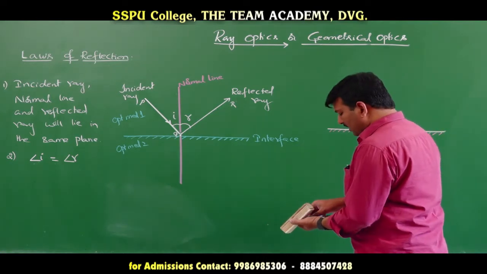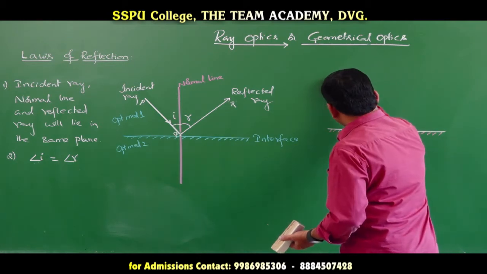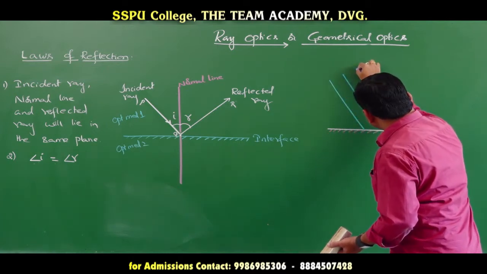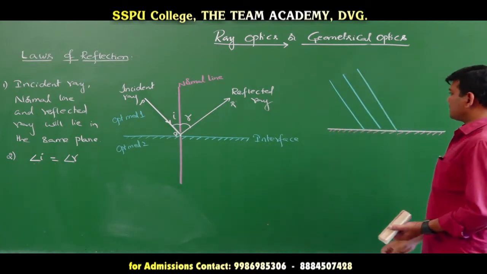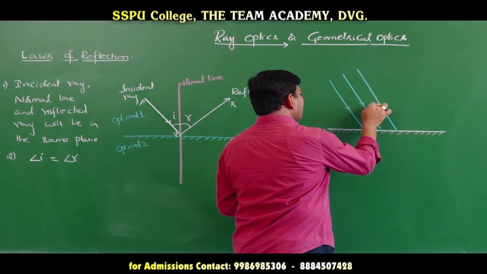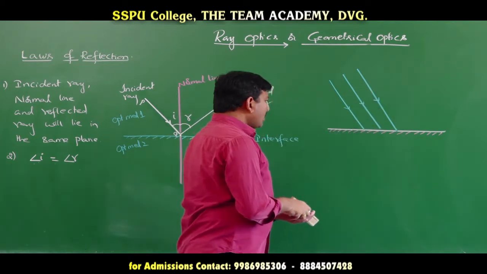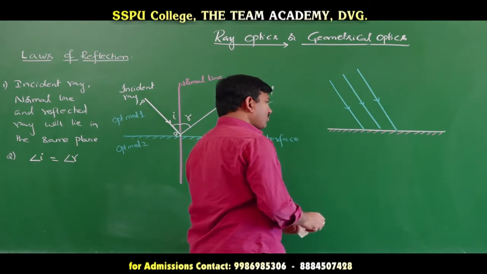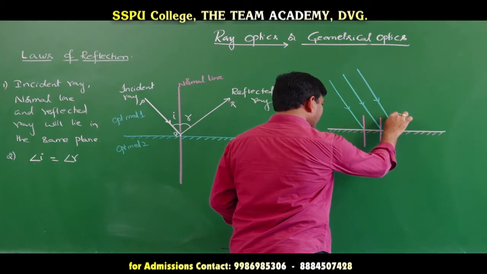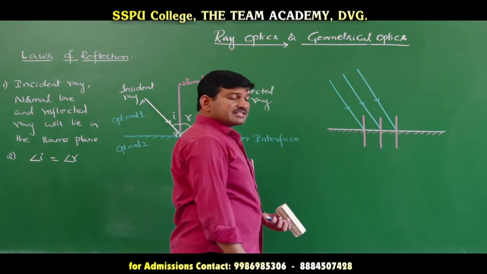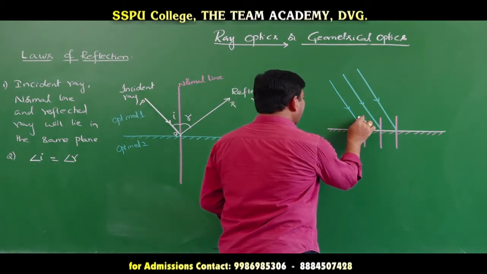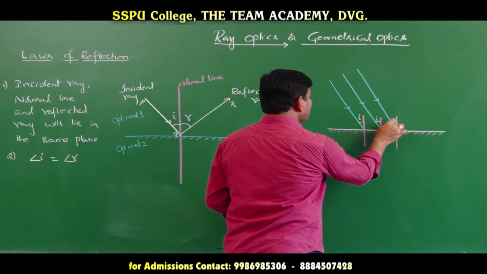Now, I am choosing a parallel beam of light which is incident on the plane reflecting surface. This is incident here, this is incident here, and this is incident here. Now, this is a parallel beam. At the point of incidence, we need to draw the normal lines. This is the normal line here, here, and here. As the beam is parallel, these angles must be the same. If this angle is the angle of incidence I, this is also I, and this is also I.